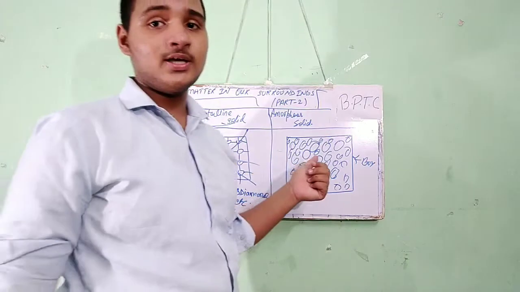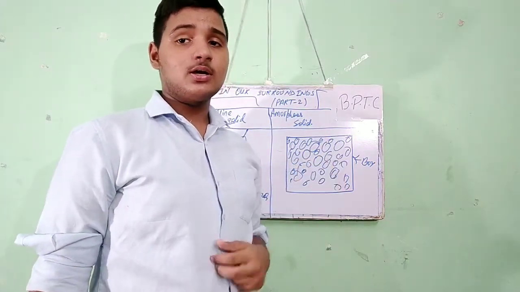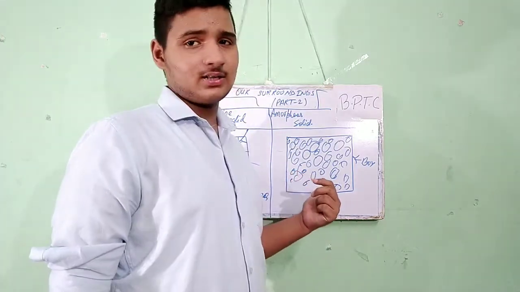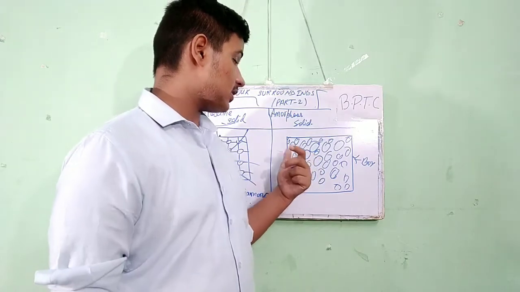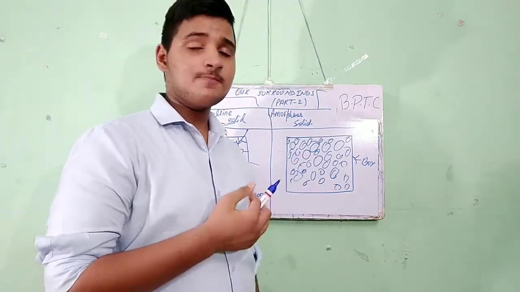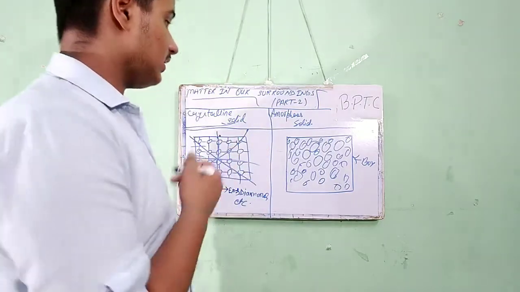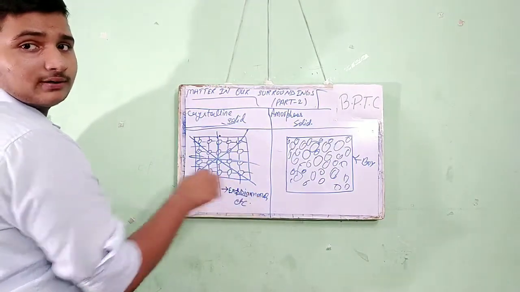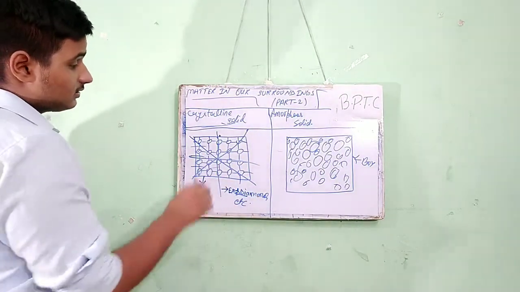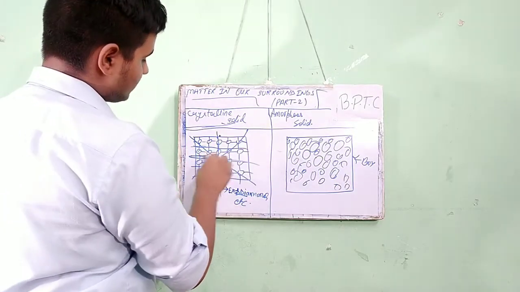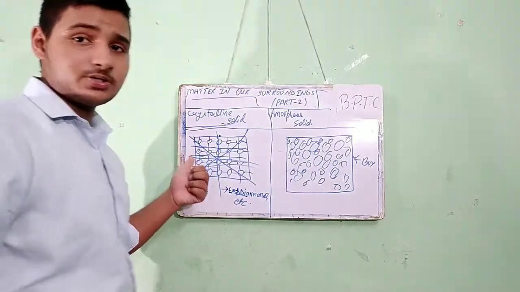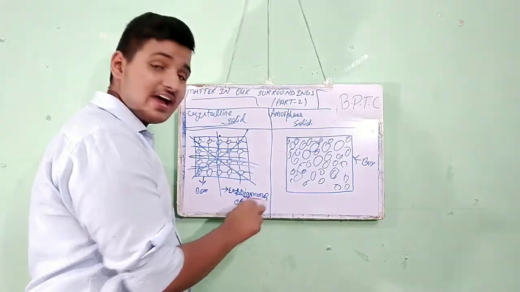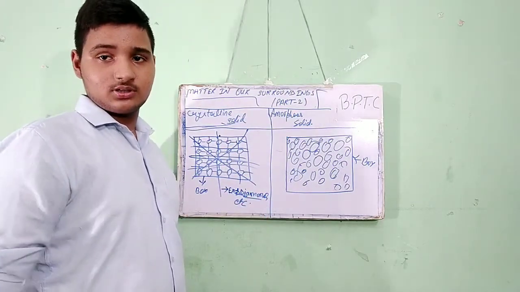In the amorphous solid, there is no regular symmetry or regular arrangement of the small particles, molecules, or atoms. Here is why I mention diamond: the constituency and the symmetrical arrangement of its atoms are very high. That's why diamond is the hardest material on earth. This is the reason behind it.